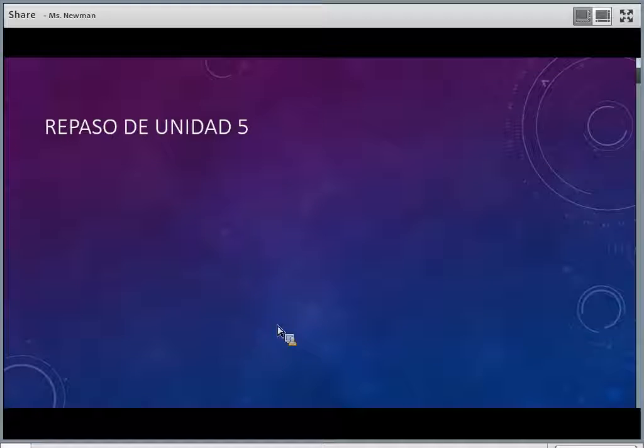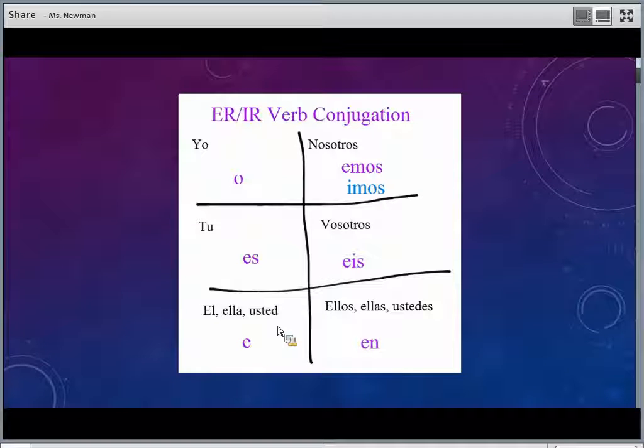Repaso de unidad 5 is ER and IR verb conjugation. Here's the verb chart. They're going to share a lot of the same endings for the most part, except for these two right here. O, es, a, amos or imos, éis or ís, en. So let's see this in action.